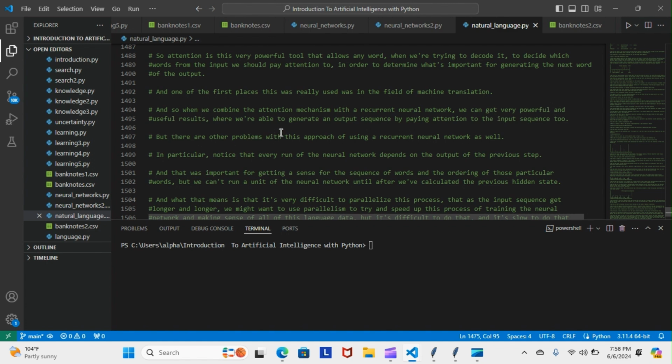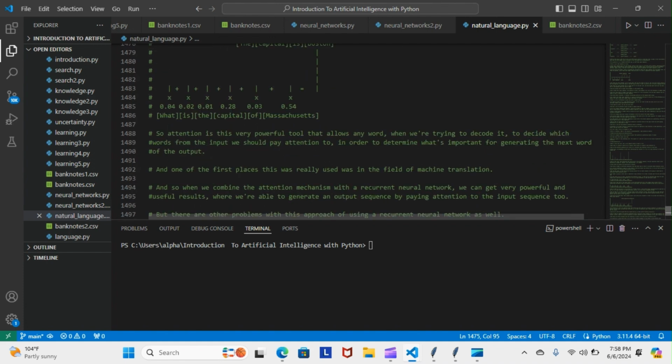But there are other problems with this approach of using a recurrent neural network as well. In particular, notice that every run of the neural network depends on the output of the previous step. And that was important for getting a sense of the sequence of words and the ordering of those particular words, but we can't run a unit of the neural network until after we've calculated the previous hidden state. So let me show you really quickly what that's saying.